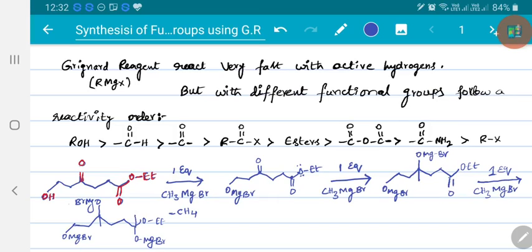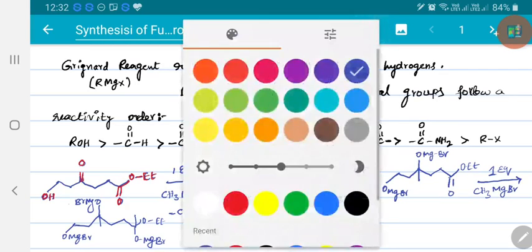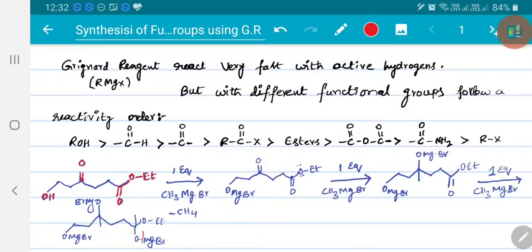When the alkyl group attacks, this bond will be shifted here and this ester group will be lost. We will see why or how it happens in another video.